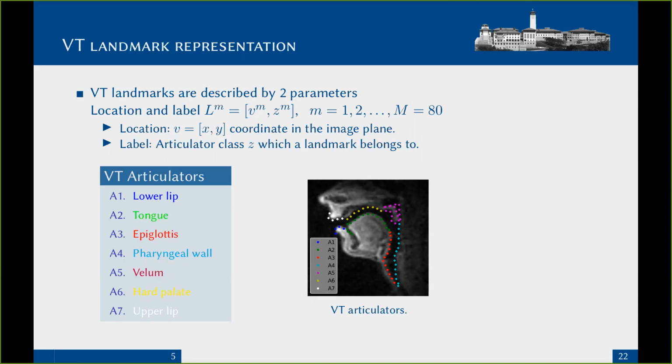We define a vocal tract contour as 80 landmarks on its lower and upper profile, which span the tract from the glottis to the lips. To study the time-varying shapes of the vocal tract in speech production systems, it is important to locate the movements of various articulators separately. Therefore, we consider 7 regions on the tract to represent different articulators, which are highlighted in different colors in this figure.